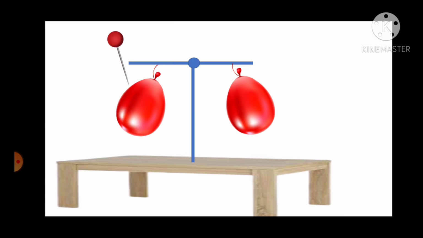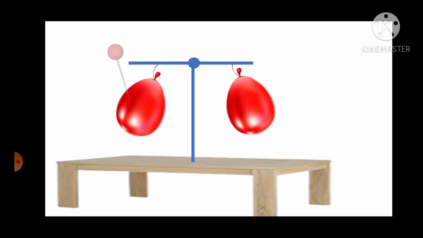What will happen? The air will slowly come out, right? The side which has the balloon with air will be heavier, and the other side which does not have air will go up because it is lighter. The heavier part will go down and the lighter part will go up.